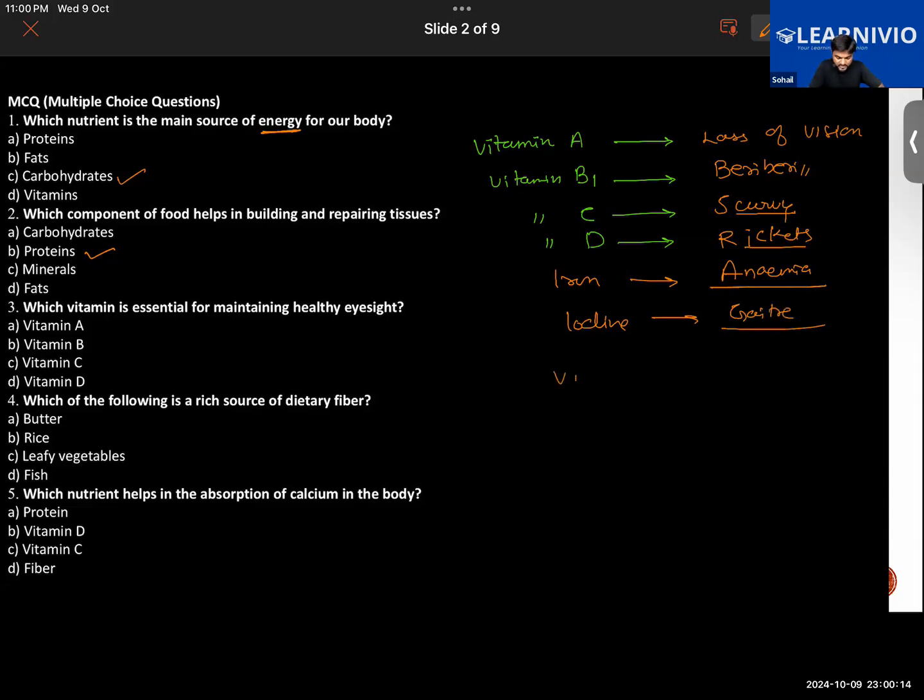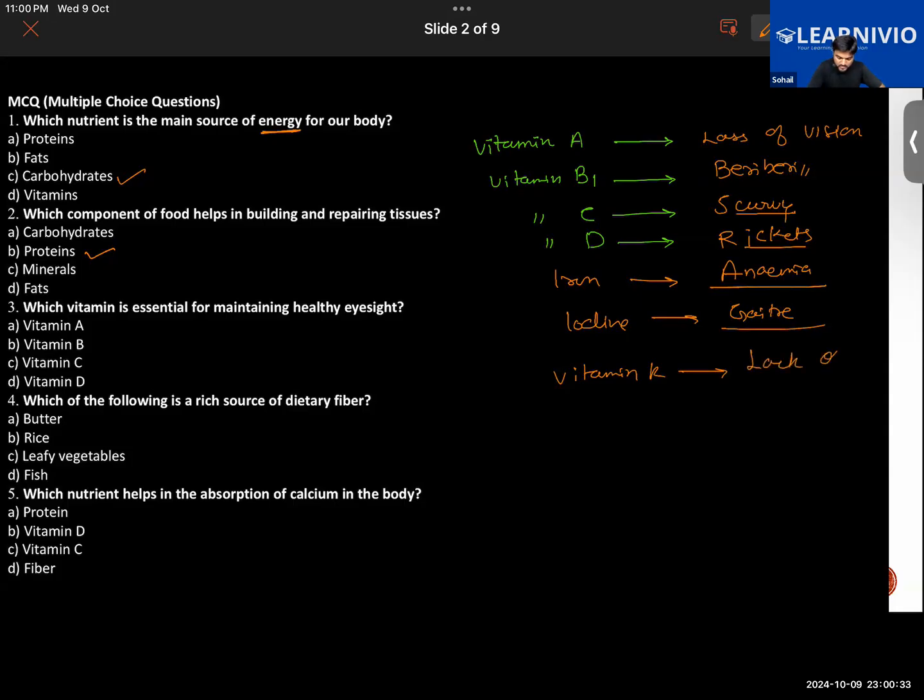One more. If vitamin K is not present properly in our diet, then what happens? Vitamin K helps in the clotting of blood in our body. Exactly.